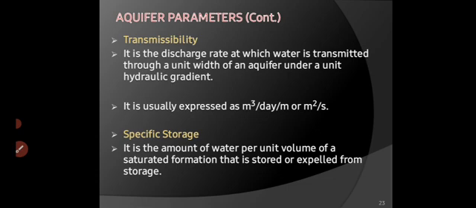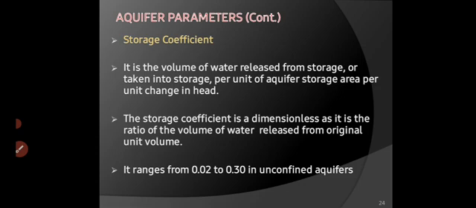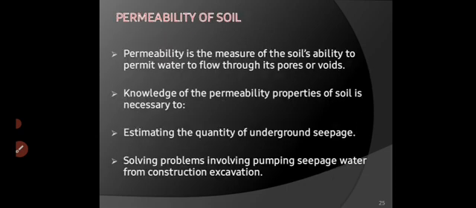Specific storage. It is the amount of water per unit volume of a saturated formation that is stored or expelled from storage. Amount of water per unit volume. Next, storage coefficient. It is the volume of water released from storage or taken into storage. The storage coefficient is dimensionless, right? Ratio of volume per volume. That's why it is dimensionless. And the range is from 0.02 to 0.3 in unconfined aquifers.